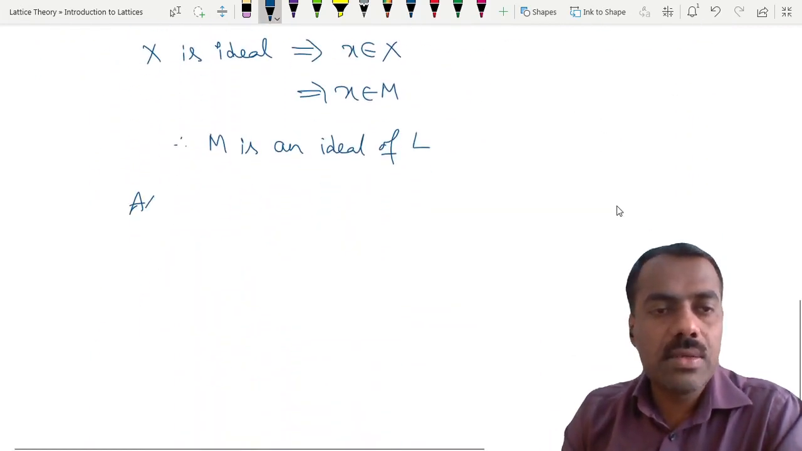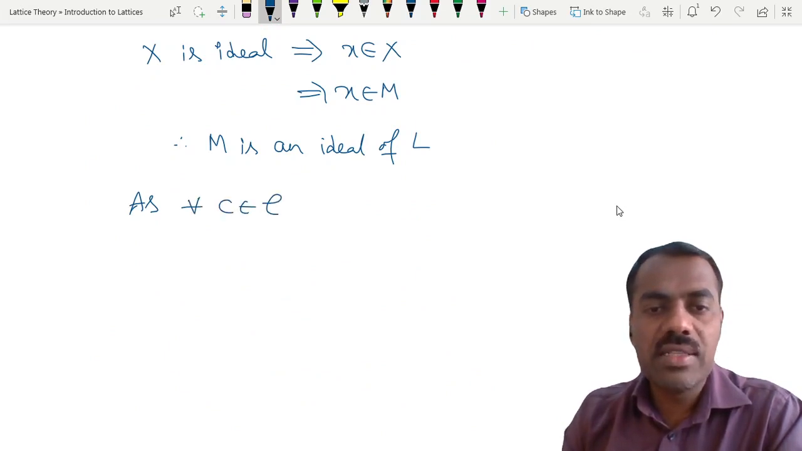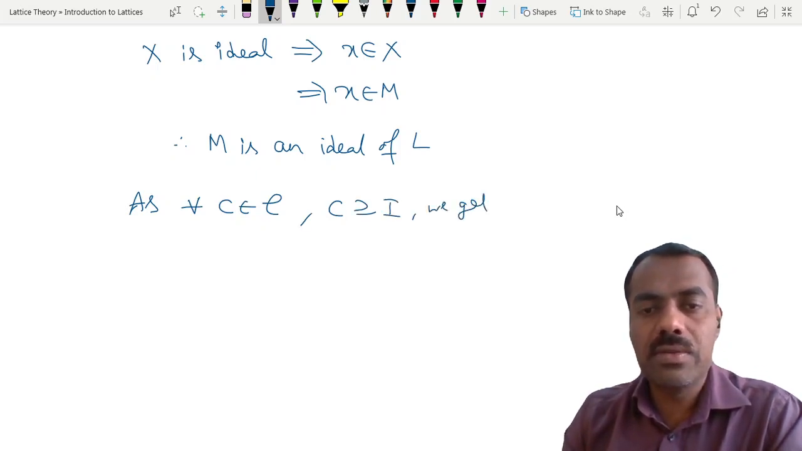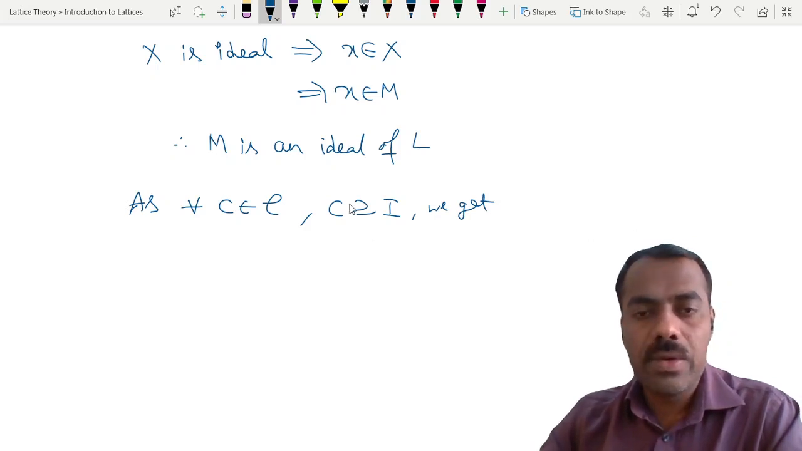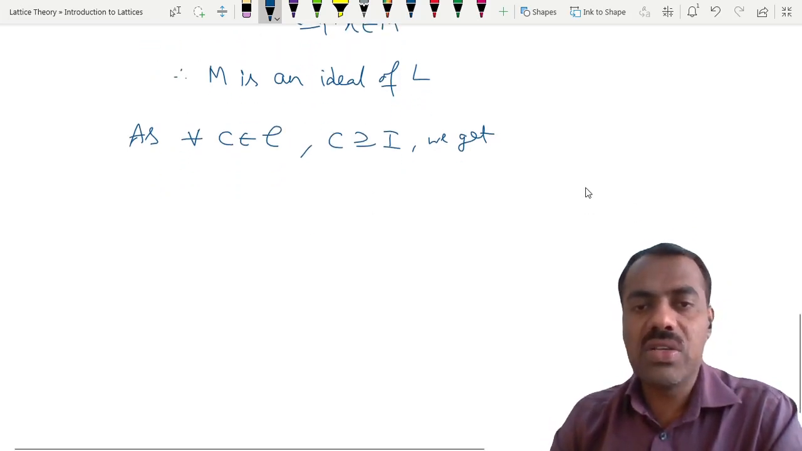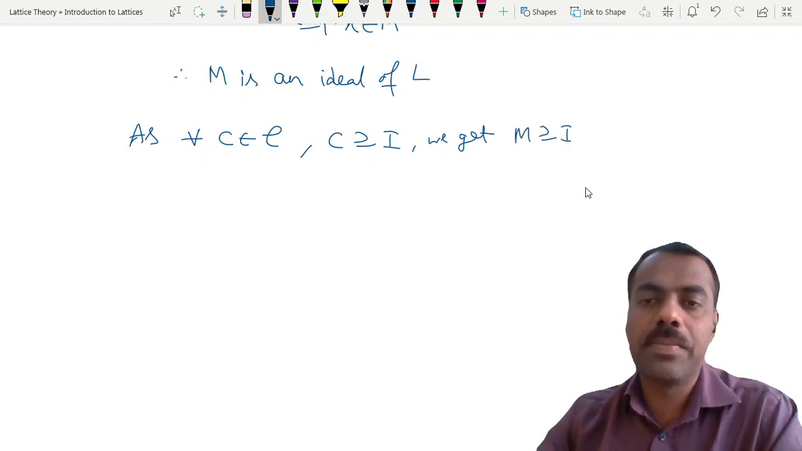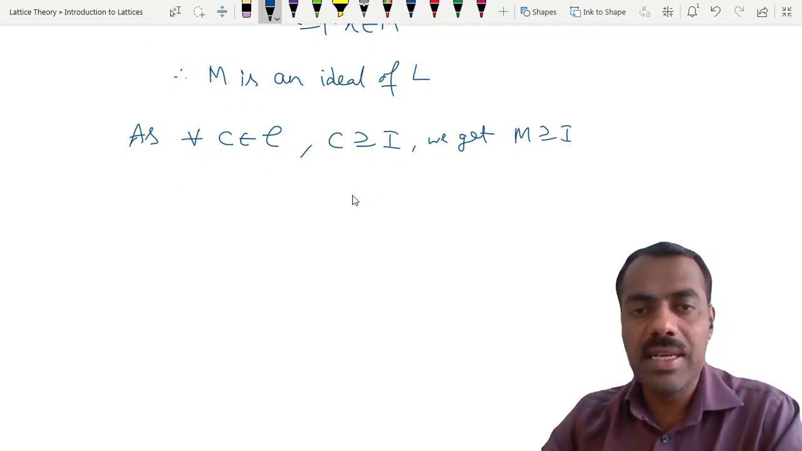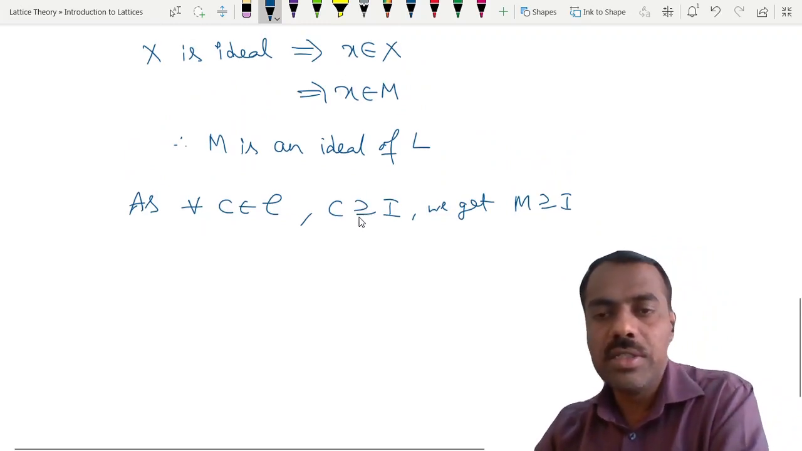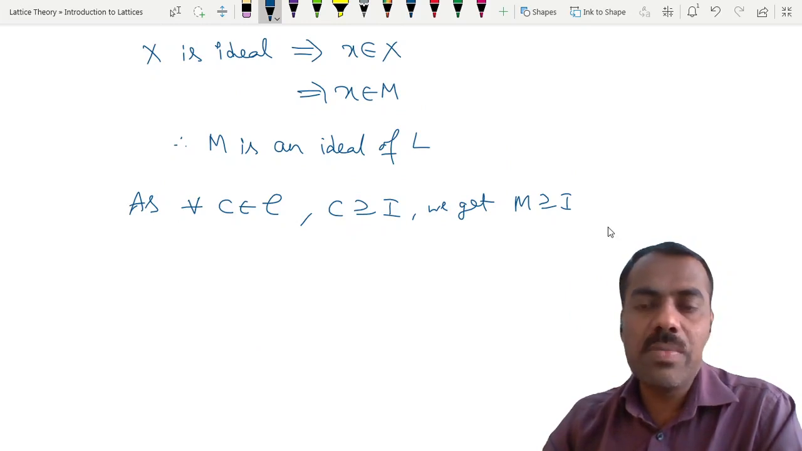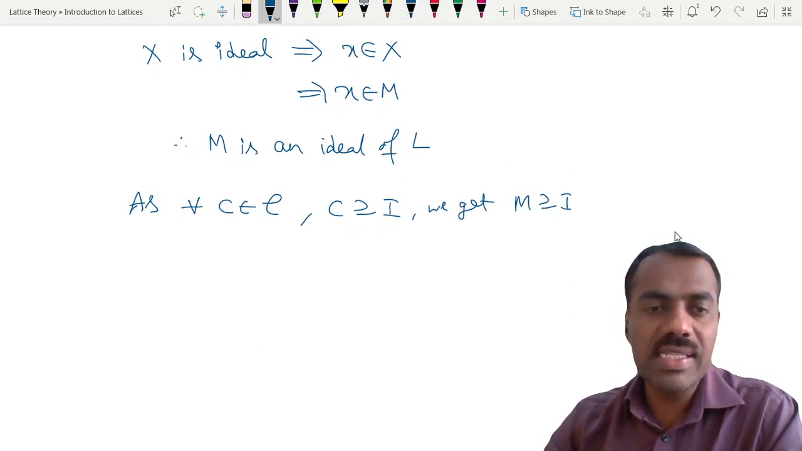So as for every C in the chain, C contains I, we get that the union of these also contains I, right? So therefore M contains I. Is this step clear? Every C here contains I, so obviously M, being the union of those things, also contains I.